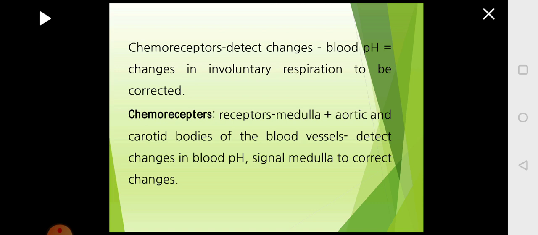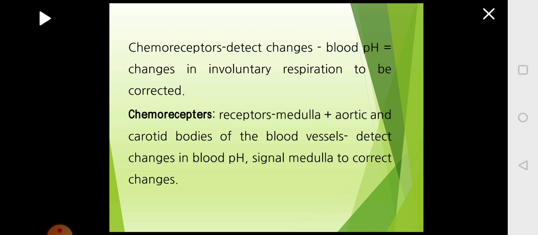One is the peripheral receptors, which are located near the aorta and near the carotid artery. The other is the central chemoreceptors located in the brain. We will look at the peripheral chemoreceptors. There are two main peripheral chemoreceptors. One is called the aortic body, the other one is called the carotid body.